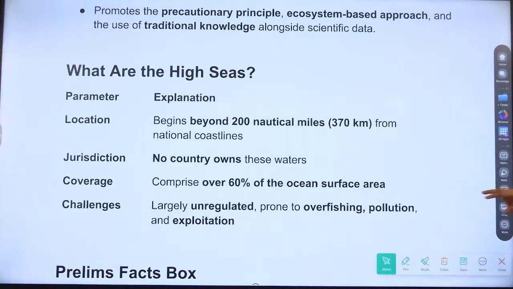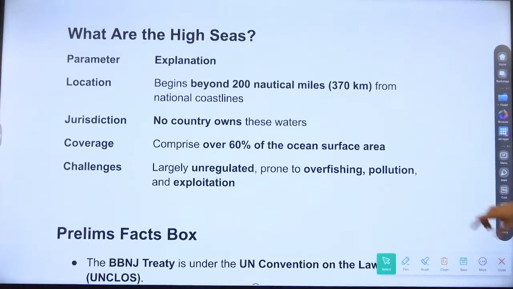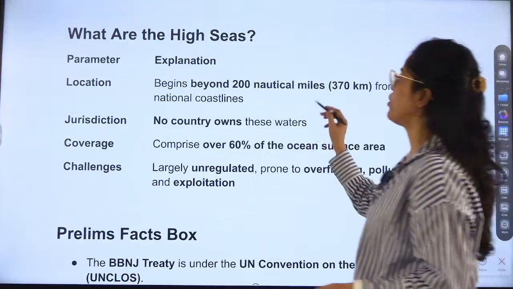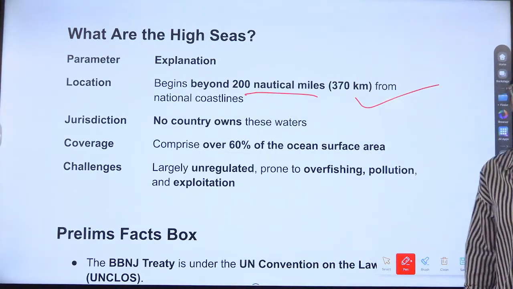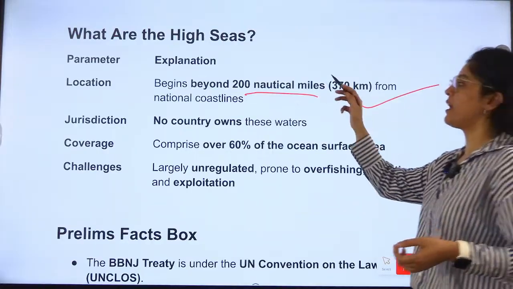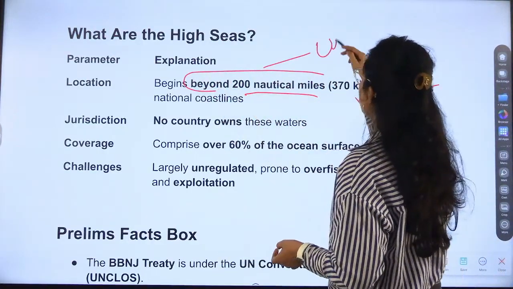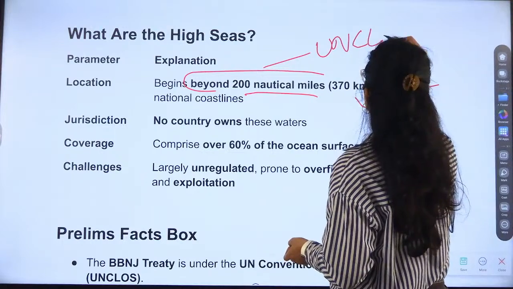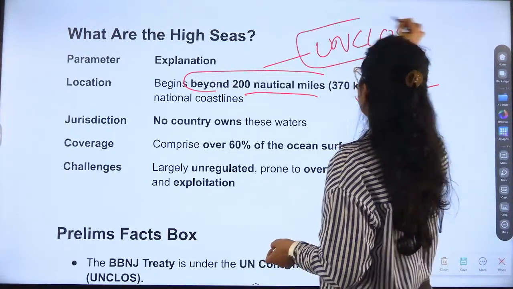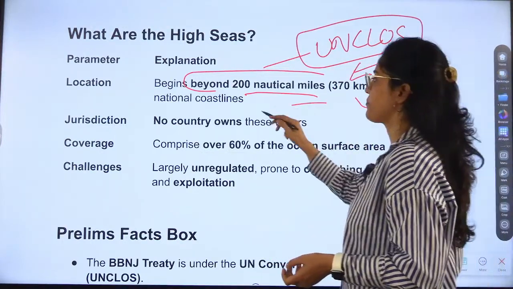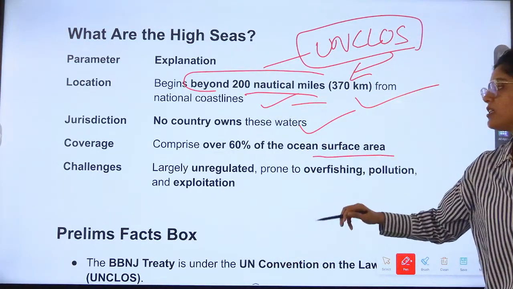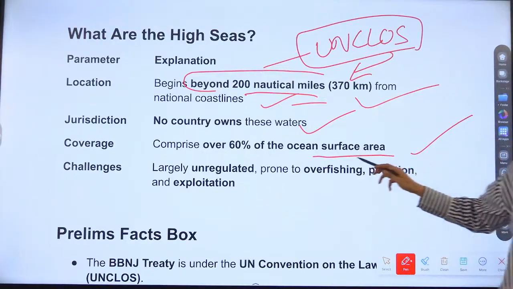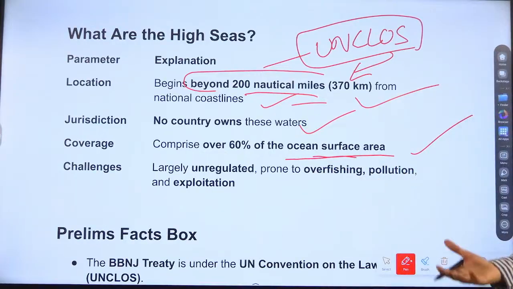So what are the high seas? High seas are the areas beyond 200 nautical miles from the national coastlines. So this area is governed by the United Nations Convention on the Law of the Sea. That is why no country owns these waters, and they comprise over 60% of the ocean surface area. So it is a big area.